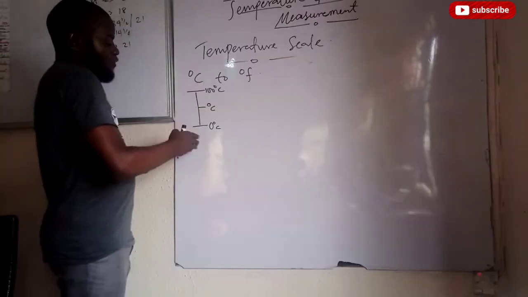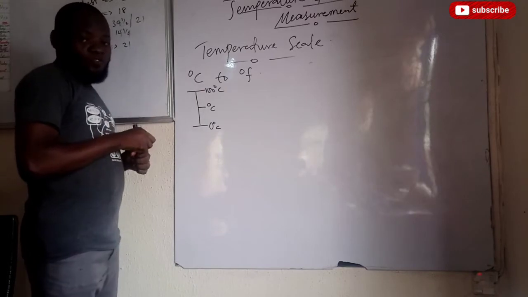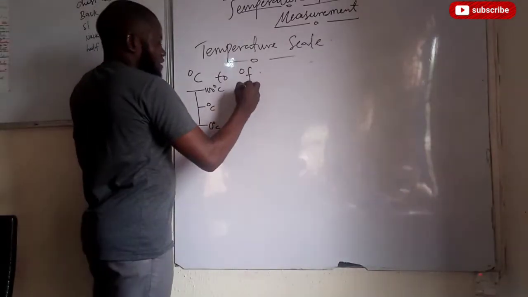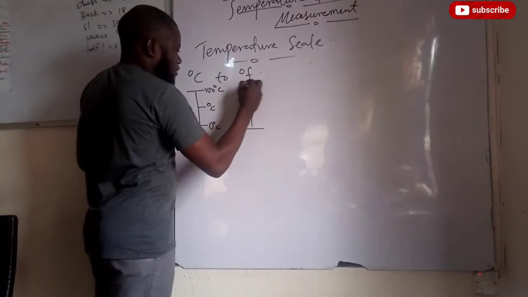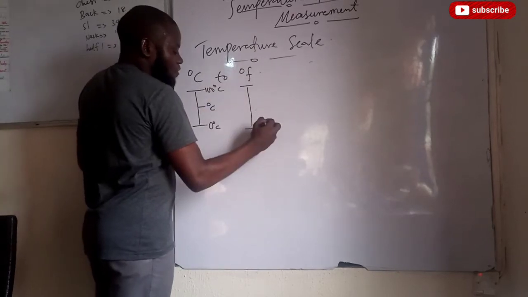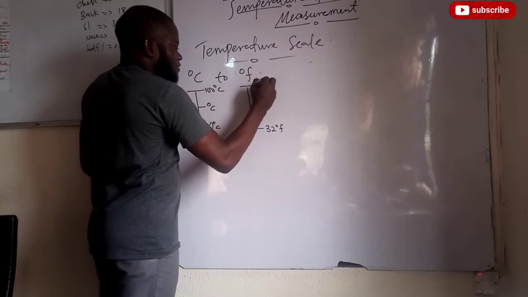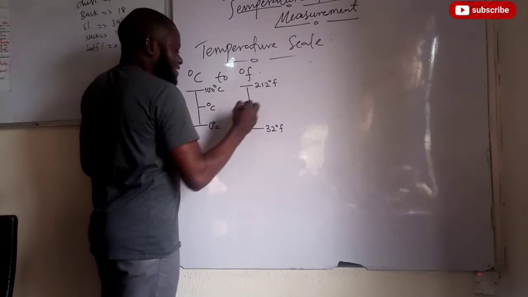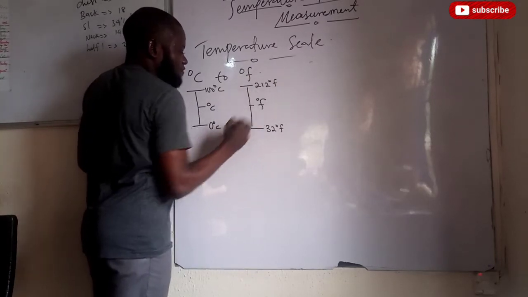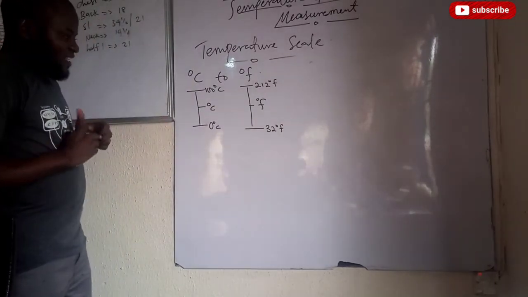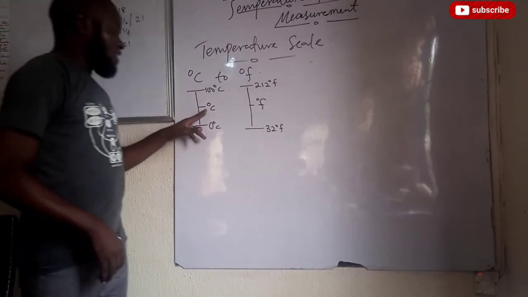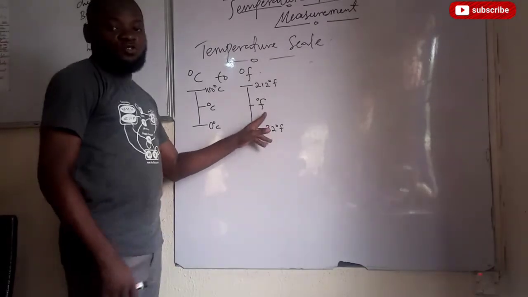Let it be between 0 and 100 degrees Celsius. Okay? If that should be the case, this will now become this. For Fahrenheit that I'm converting to, the lower fixed point is this. And the upper fixed point is this. Let the temperature be F. Are we together now?